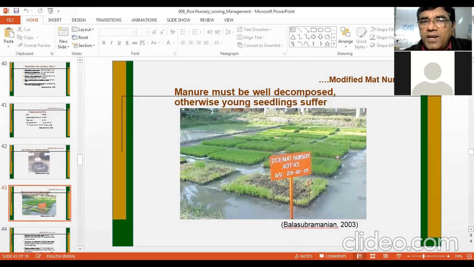But manure must be well decomposed. Otherwise, young seedlings suffer. Remember, if you get undecomposed manure and apply it to the field, then it will start decomposition. And during the decomposition of this immature manure, energy will be released, the temperature will rise, and that rising temperature can affect the growth of the seedling. Sometimes damage like this, in this picture, you can see damage being done by immature manure.